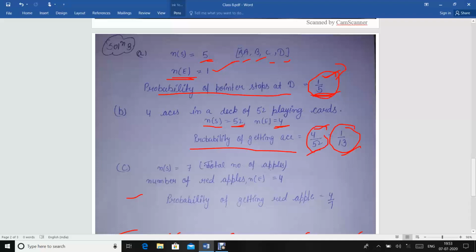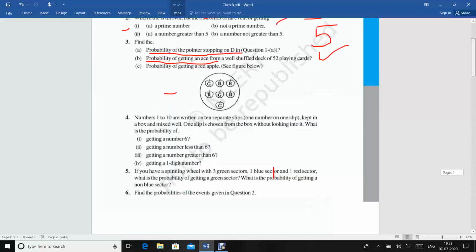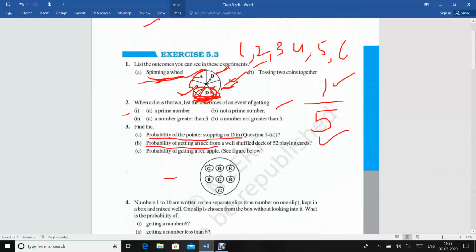The next part is the probability of getting a red apple. See this diagram. How many apples are there? 1, 2, 3, 4, 5, 6 and 7. There are total 7 apples, so we have to put 7 in the denominator.